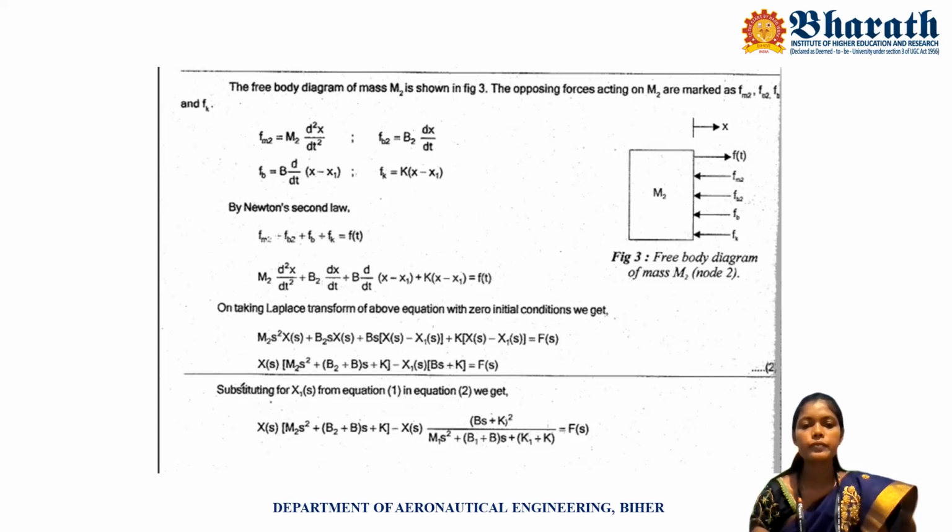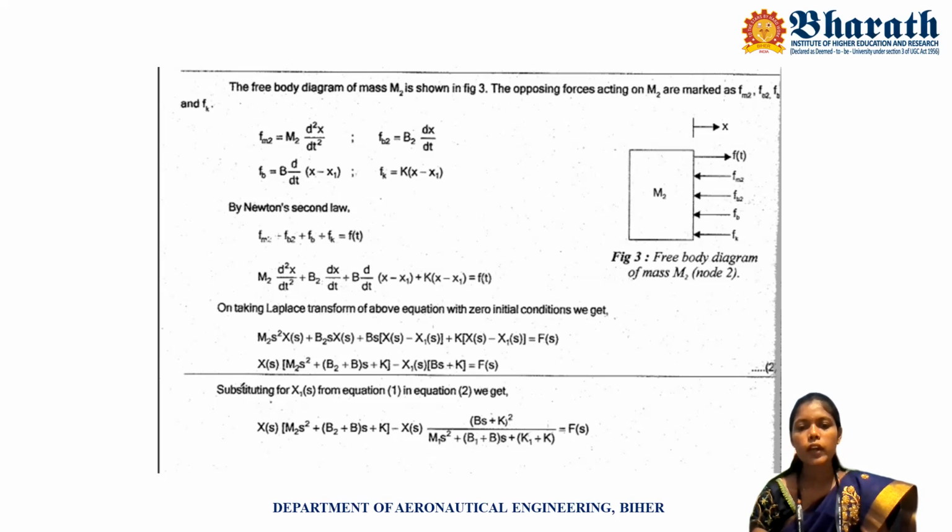Finally, X of s is common for m2 s squared, b2 s, bs and k. Taking X of s common, we get X of s into (m2 s squared plus (b2 plus b) into s plus k).